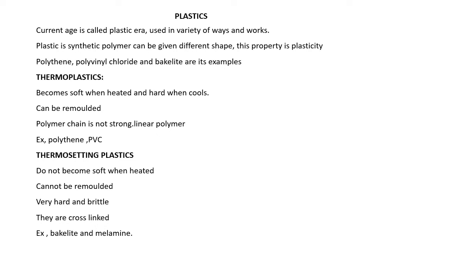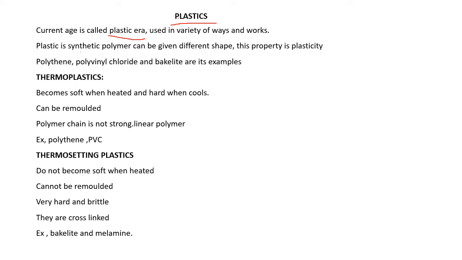Now next we come to plastic. Plastic is also a synthetic material which is made from chemicals. Today's era is called the plastic era because we are using plastic in a variety of ways. Your lunch box, your pencil box, different types of pens you use, even your ID card, the belt, the fabric of your ID card, even the cover of the book, they are all plastic coated. We are using plastic in ATM cards, PAN cards, it is all plastic. So in today's life, we are using plastic in different ways.